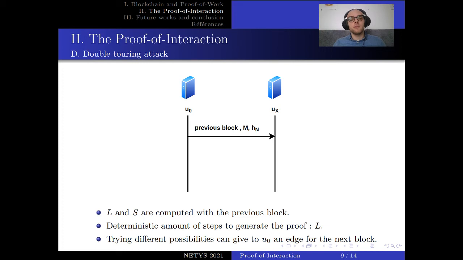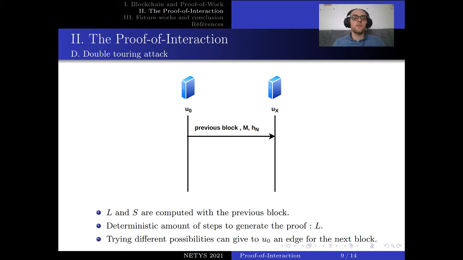Every block will be done in L steps with L signatures. So there's no advantage for the current block to try different possibilities, but this behavior could be used to have an edge on the next block.